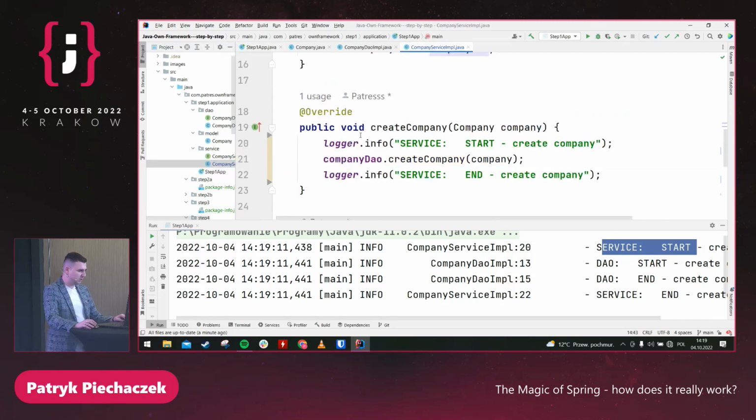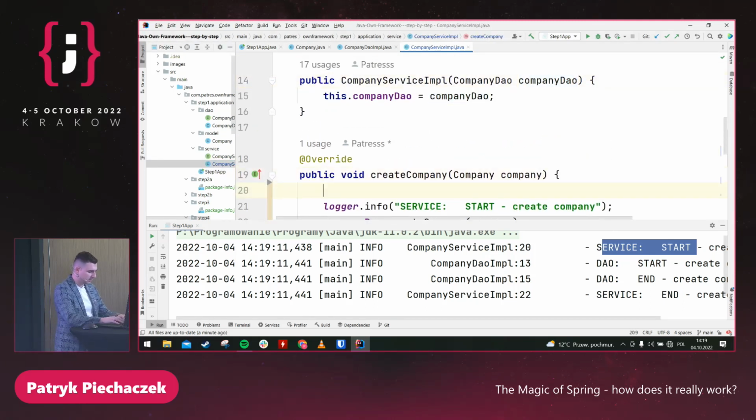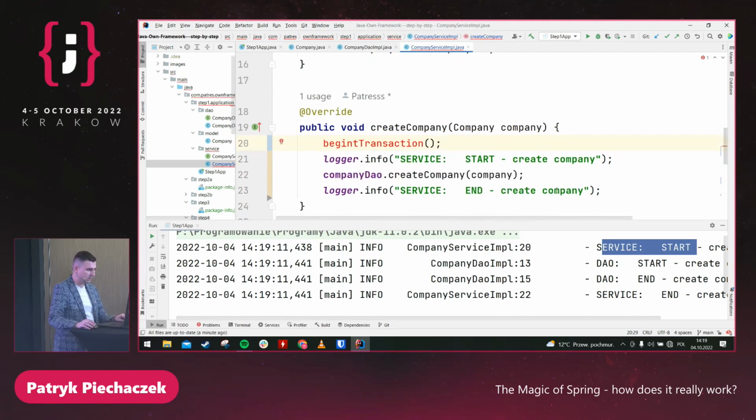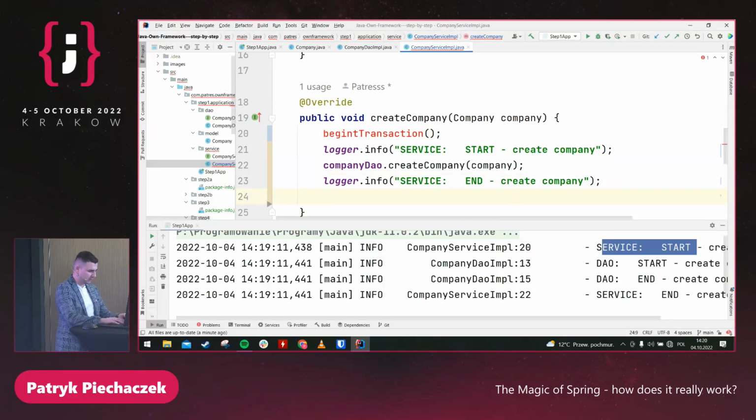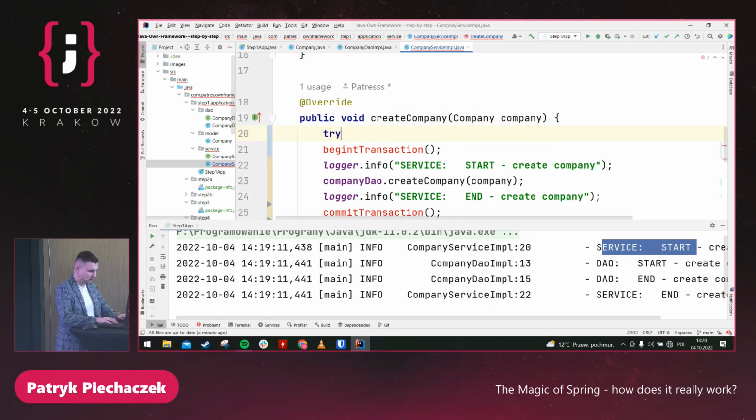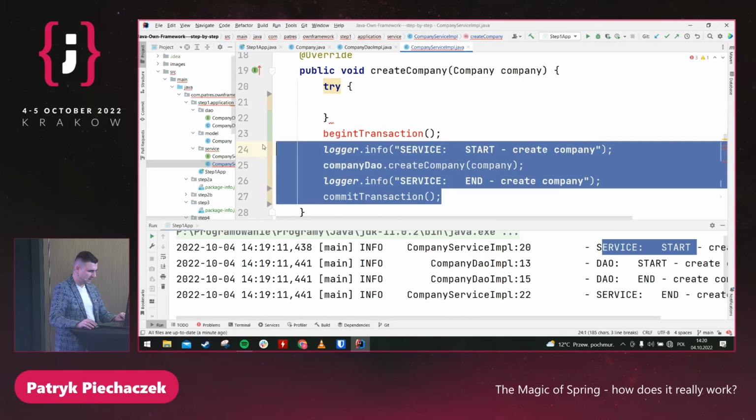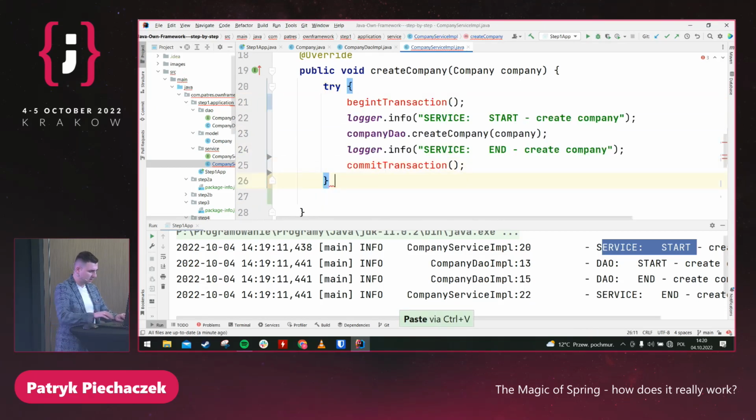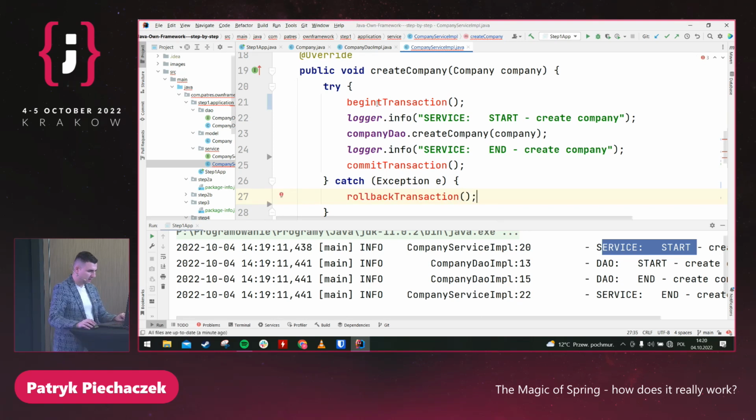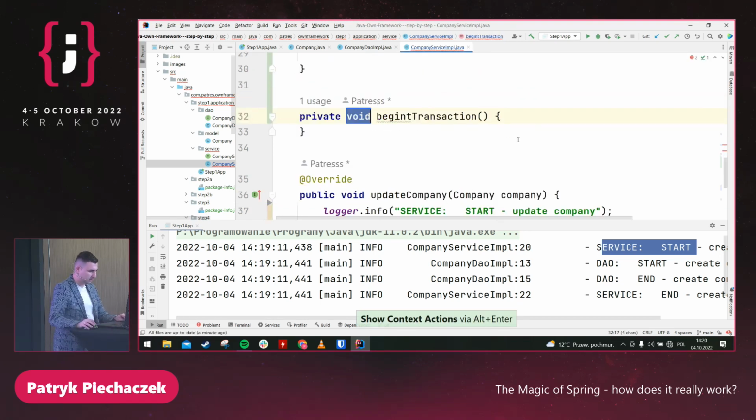But let's imagine that I'm going to add a transaction. So what should we do? At the beginning, begin transaction. We don't have any framework now. At the end, we need to commit the transaction. And if something is wrong, we should try it and handle the exception. How can we handle the exception? Let's catch it, an exception like this. And in case of any problems, we should roll back the transaction. Okay, I have a typo, whatever, begin transaction.